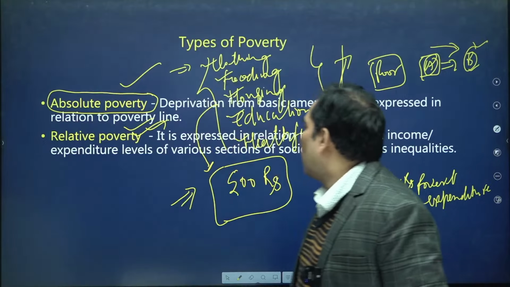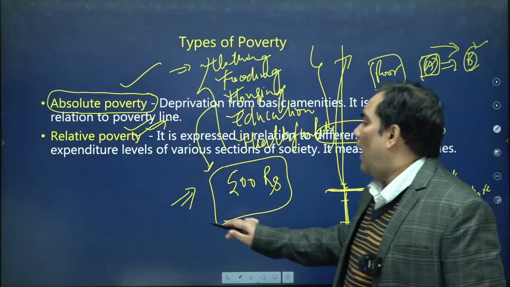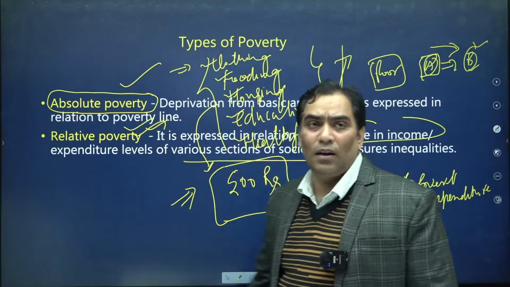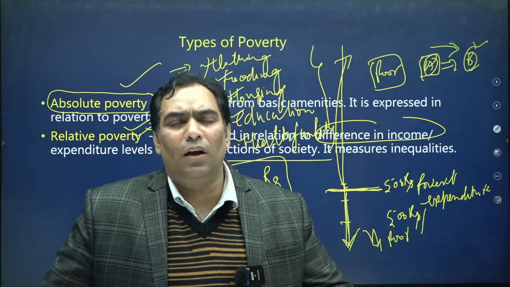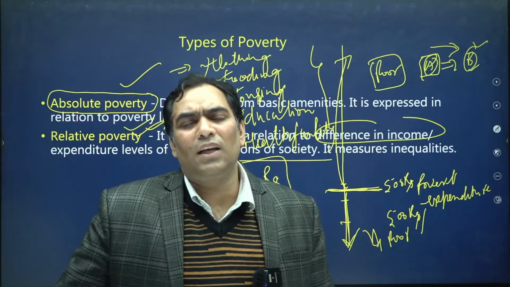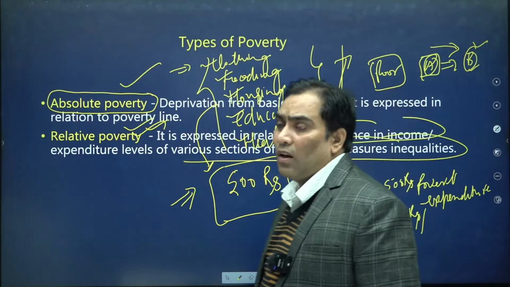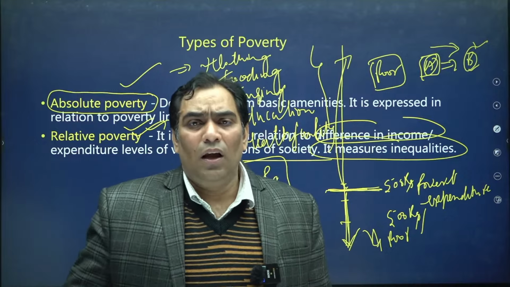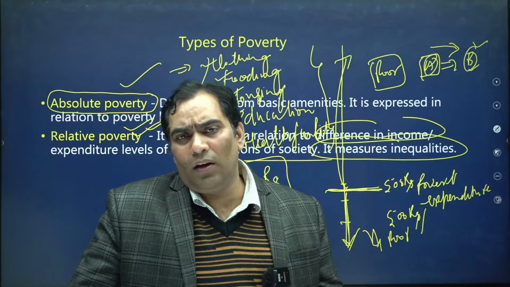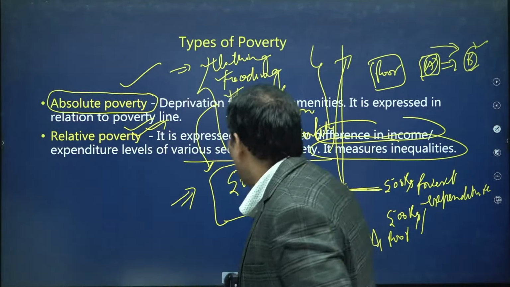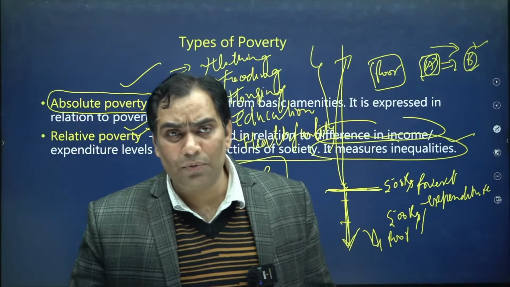In the case of relative poverty, it is expressed in relation to the difference in income and expenditure levels of various sections of society. It measures inequality, because there is a difference in the income level of various sections of society. That's why it creates inequality, so it is expressed in the form of inequality. So this is about the types of poverty.